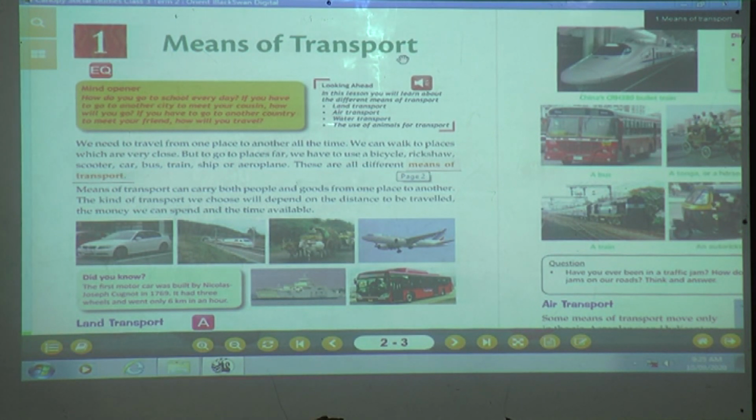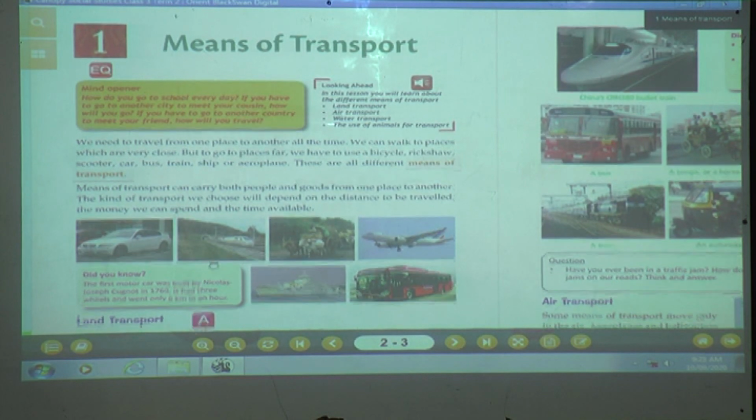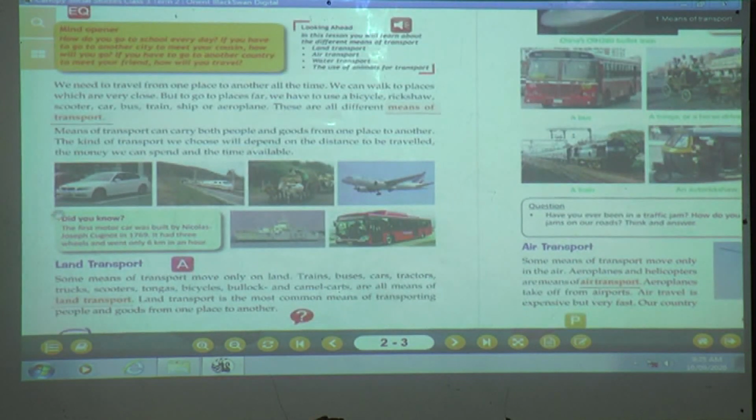Okay children, while planning a picnic. Did you know the first motor car was built by Nicolas Joseph Cugnot in 1769? It had 3 wheels and went only 6 kilometers in an hour. Yes children, we have discussed this point in the previous session. The first motor car was built by Nicolas Joseph Cugnot in the year 1769, and it had 3 wheels.